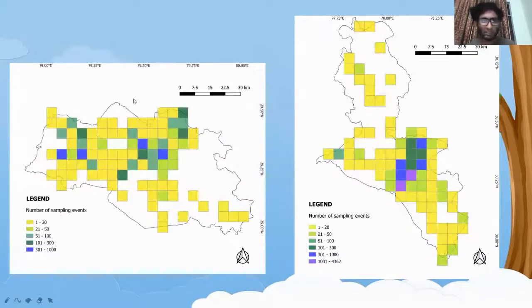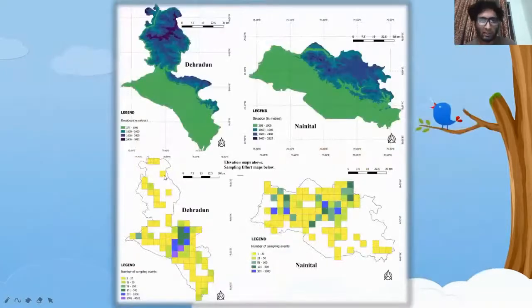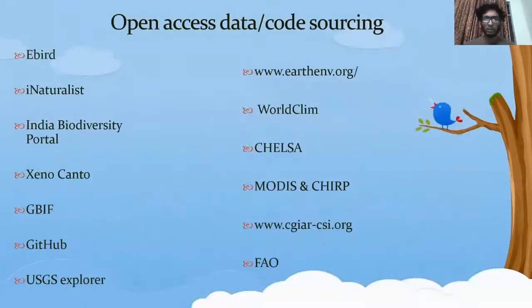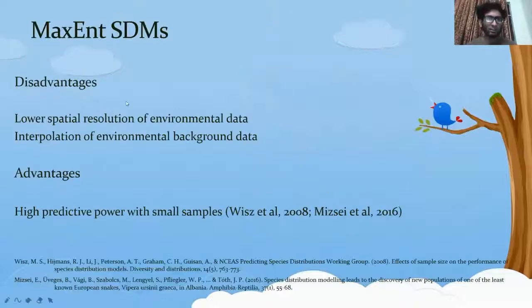And if you look at the areas which have not been surveyed and areas which are under-surveyed, you can see that a lot of places in the potential elevation range have not been surveyed. By the use of an additional layer, which is the high resolution land use cover, at around 30 meters of resolution, we can further increase the sampling. And these are open access data sources, and these are the Maxent SDMs.